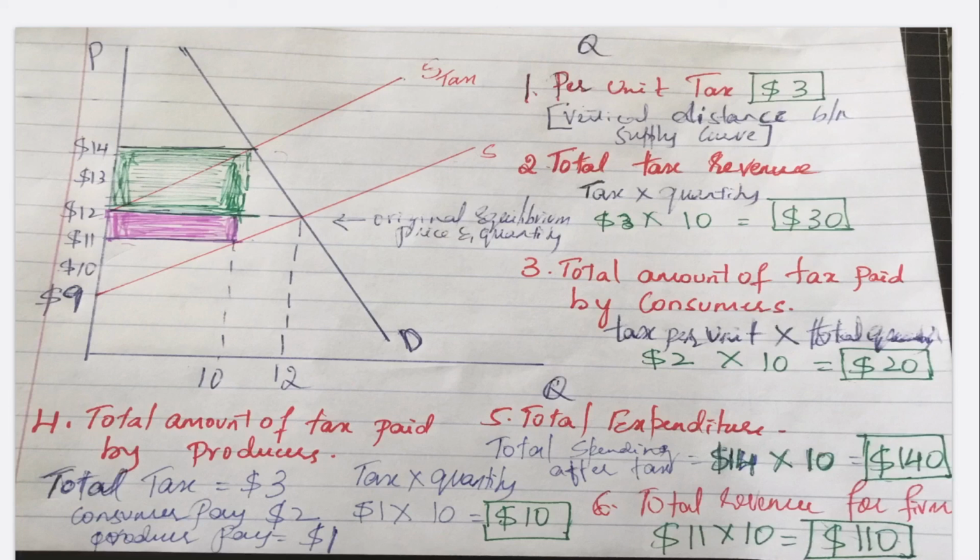The price it is getting after tax is $11 for every unit of goods sold, and the total quantity it is supplying or selling in the market is 10. So 10 times 11 is $110, the total revenue for the firm.